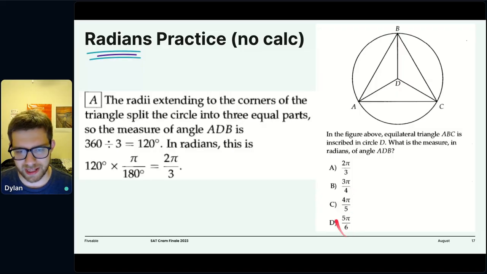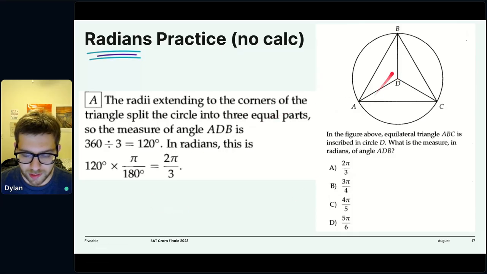These are all saying that it's making up a bigger percentage of the circle than 2 pi over 3. Because this is saying 3 half circles over 4. This is saying 2 full circles out of 5, and this is saying 2.5 full circles out of 6. This is saying 1 full circle split in 3. So that's exactly what's happening here: 1 full circle being split into 3 parts. Those parts are each of size 2 pi over 3 radians.